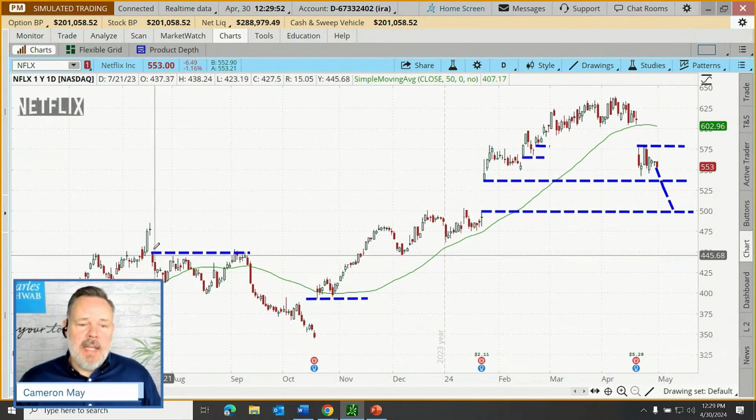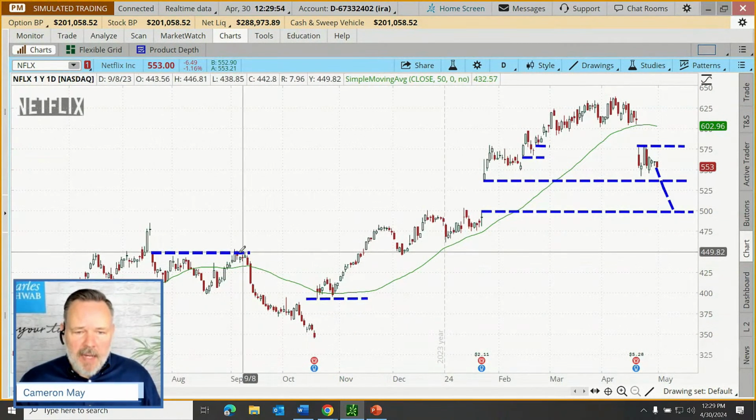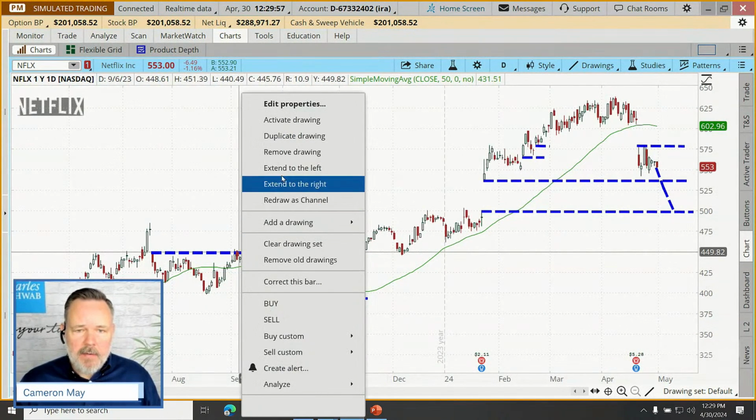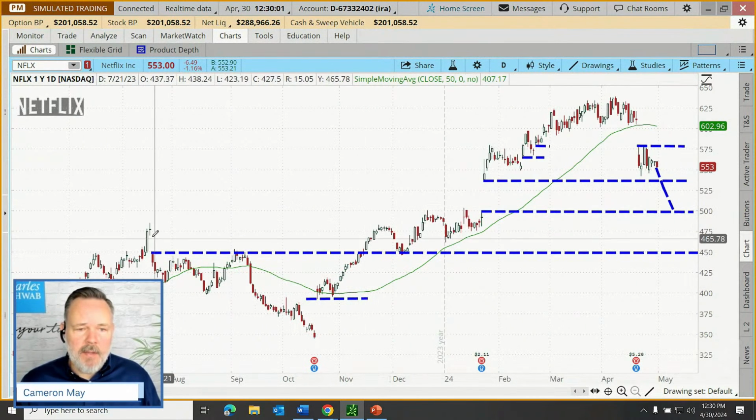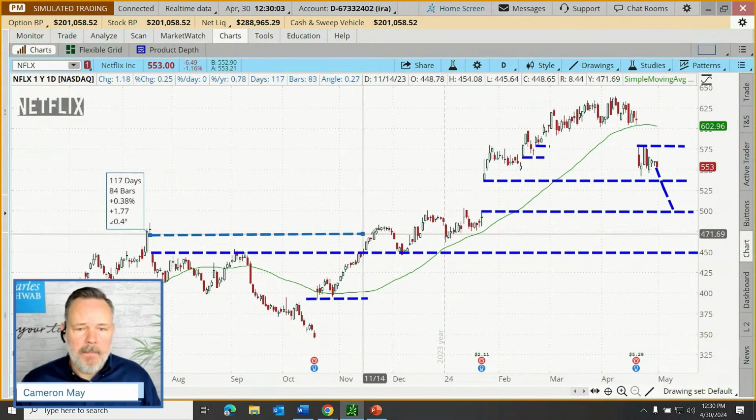In the case of a downside gap, if we were to sneak back up into it, as a matter of fact, we did. Let me right click here, extend that to the right. Here, you'll notice we broke into this gap window, right?